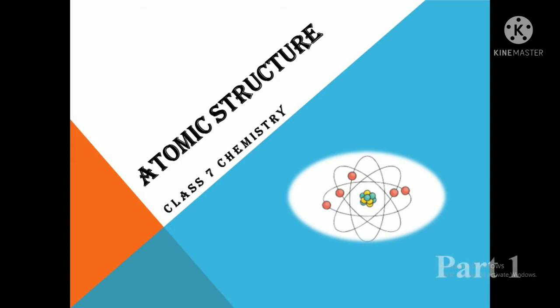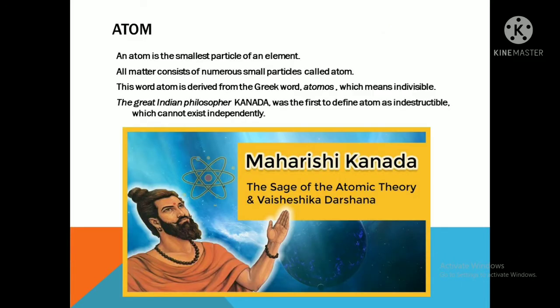But now this term atom, who took it out, how it came, how we have known that this is an atom, who derived this term, let's see. Okay, so no wasting time, let's go. Who has discovered this atom? This was discovered by Maharishi Kannada. He was a sage of atomic theory, and he said that this atom is indestructible, which cannot exist independently. He said an atom is the smallest particle of the element, and all the matter consists of numerous small particles called the atoms.